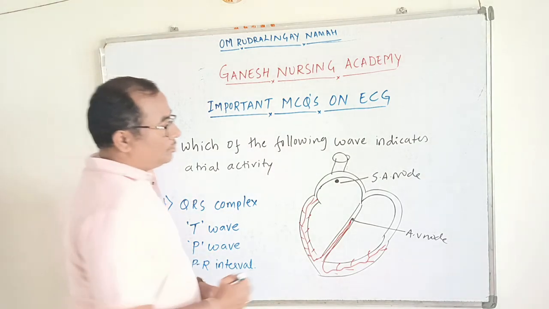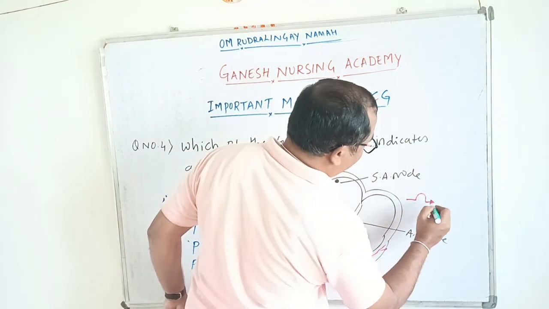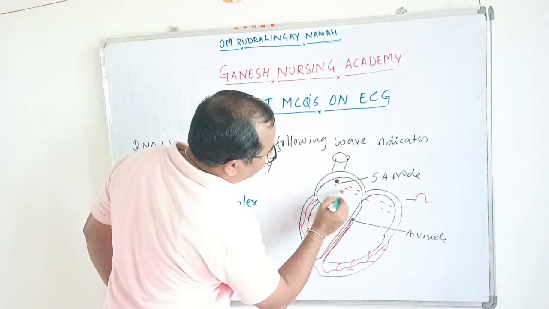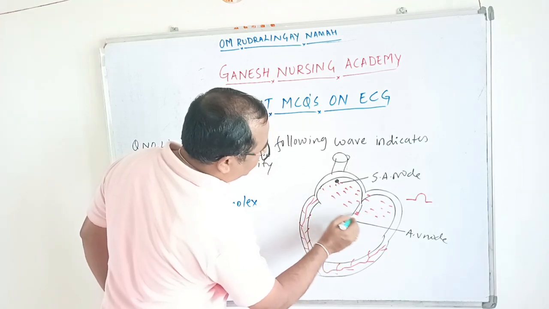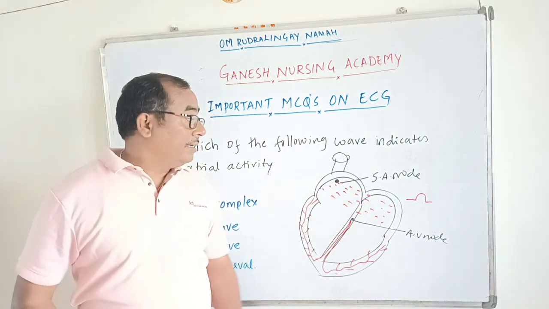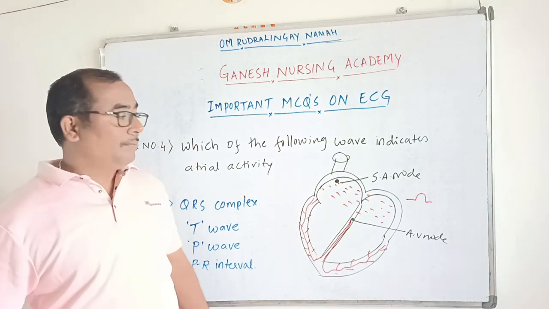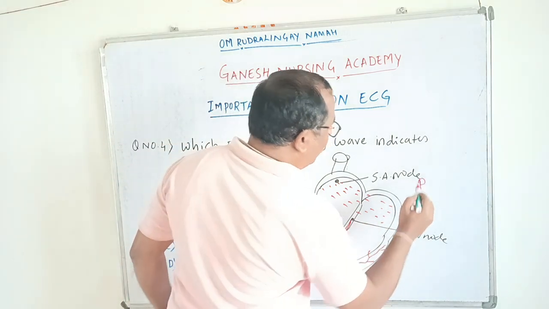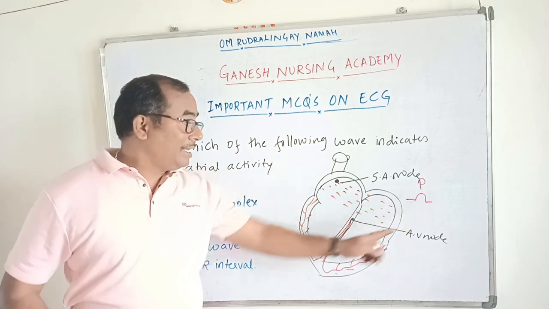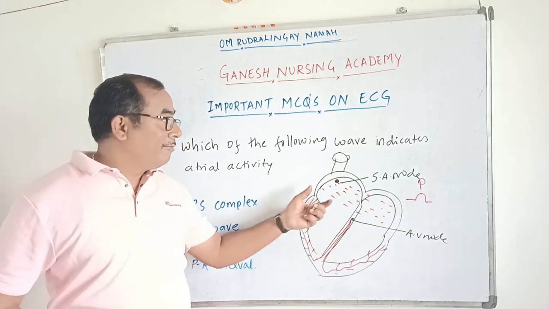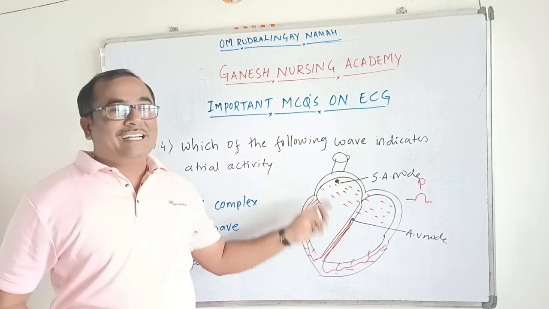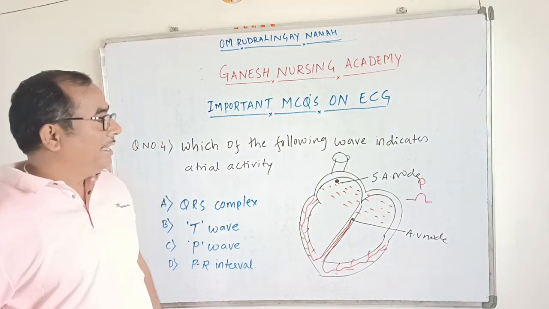The P wave indicates that the electrical activity has begun from the SA node, and the electrical impulse is conducted through both atrial chambers, with excitation of the atrium. All the atrial activity is indicated by the presence of the P wave. If the P wave is present, that indicates that electrical activity has begun from the SA node and the produced impulses have spread over both atrial chambers, causing excitation or contraction of both atria.